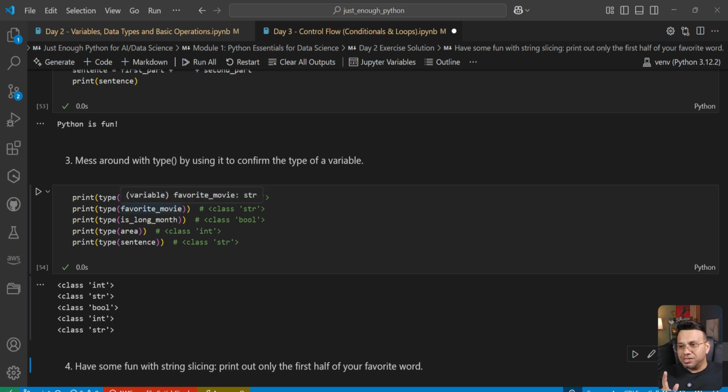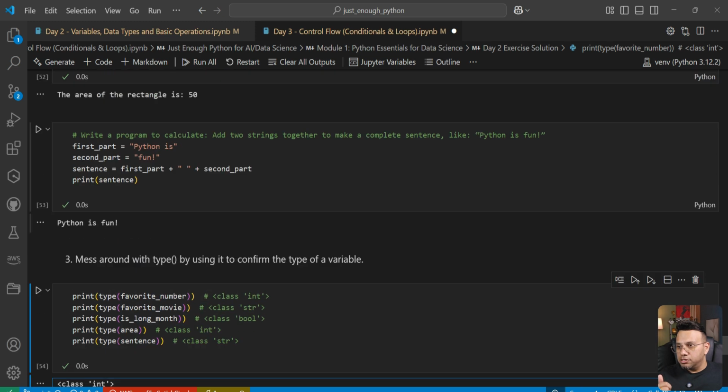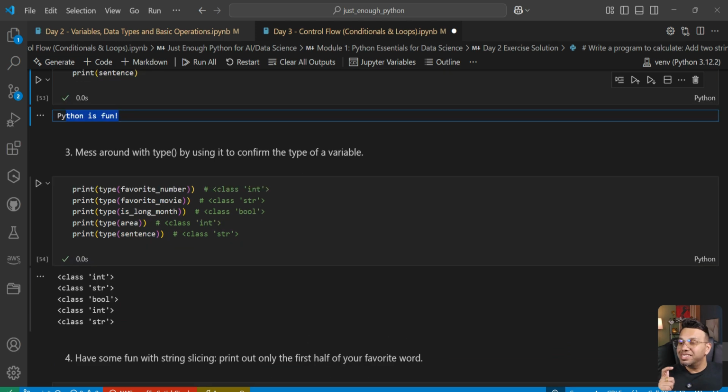Favorite movie was Inception, string. Is long month was true, and its type is boolean. Area, which was 50, is int. And the sentence, which is this sentence here, Python is fun, is again of type string.